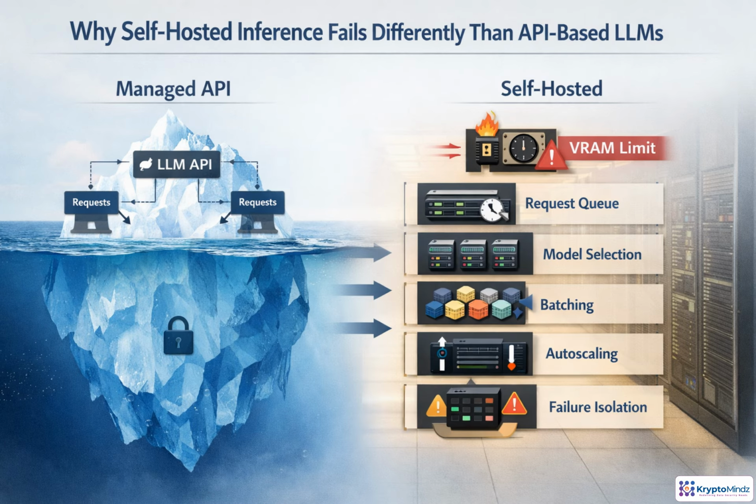With a managed LLM API, most serving complexity stays below the surface. You send requests, and the provider handles memory, batching, scaling, and isolation. Self-hosting changes that failure model. GPU memory is a hard limit, not a soft slowdown. If prompts, outputs, or concurrent requests exceed available VRAM, inference can fail outright. Since production traffic is bursty and uneven, the risk shifts from vendor latency or cost to whether your own serving stack can safely schedule work.